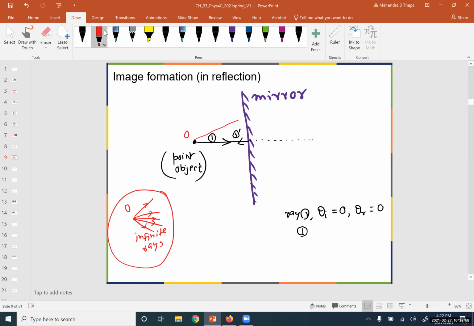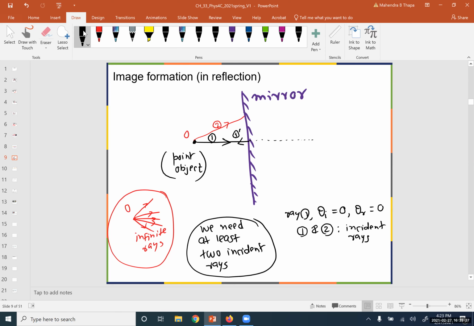Let's draw the other ray also. Let's draw the other ray 2. 1 and 2 are incident rays. So to draw the diagram, we need at least 2 rays, 2 incident rays. So I took 1.